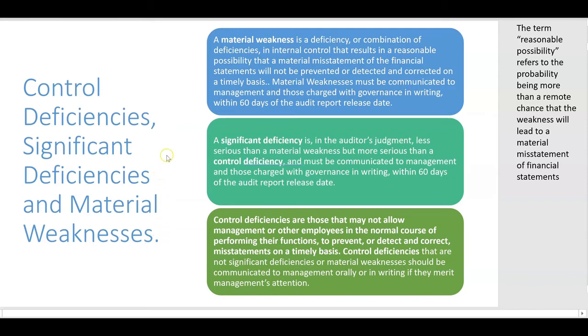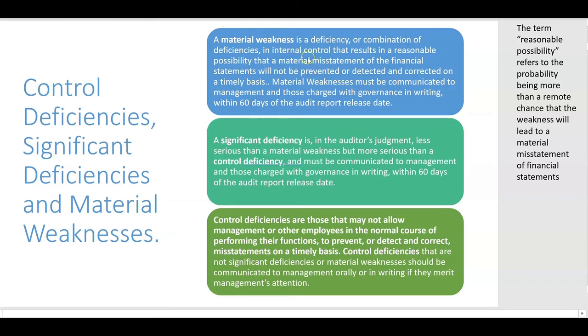So we did a quick review of the types of control deficiencies, and I want to take a look at the material weakness again for a minute. A material weakness is a deficiency or a combination of deficiencies, we said, that results in what? A reasonable possibility of what? That a material misstatement of the financial statements will not be prevented or detected and corrected, right, on a timely basis. It's this term reasonable possibility that I want to go over.